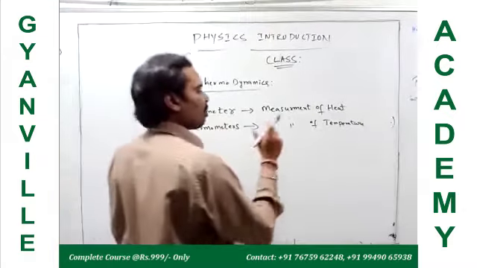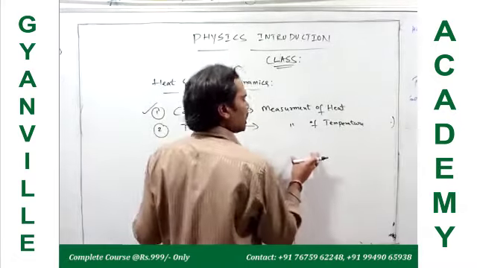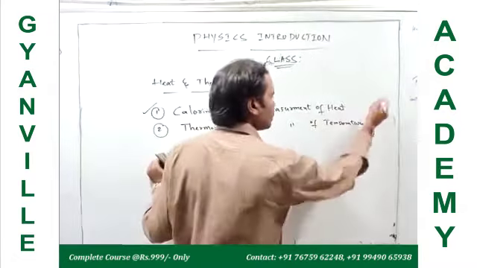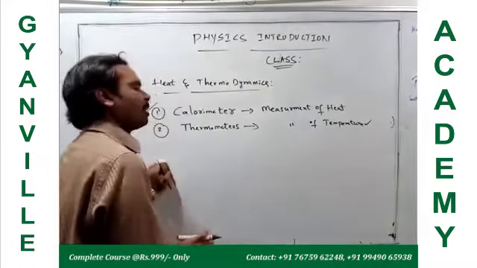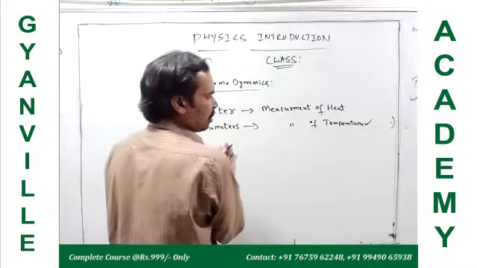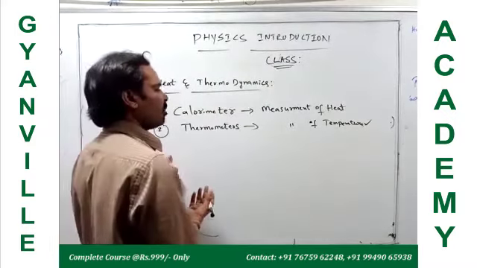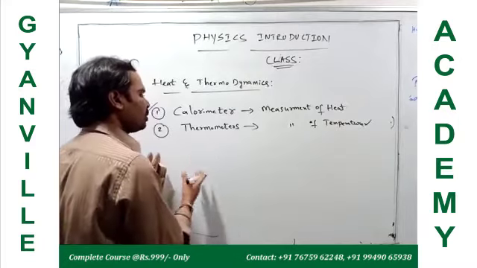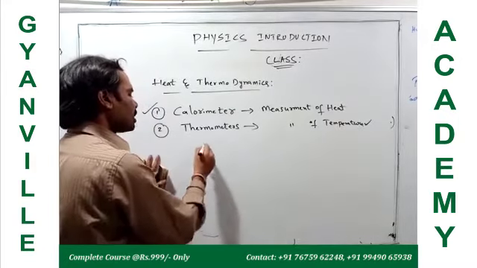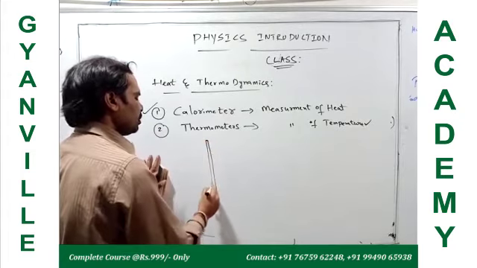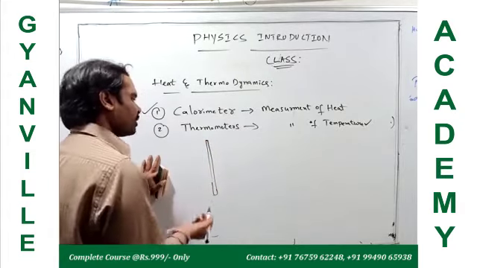That relative coldness or hotness of a given object is measured by the thermometer, and that defines the temperature. So by using a thermometer, we can measure the temperature of an object or body. We use different scales of temperature.